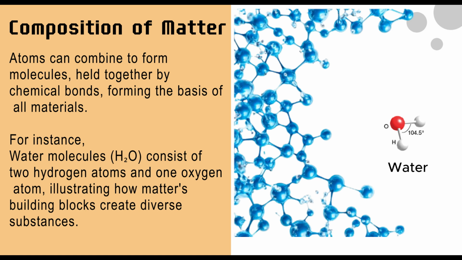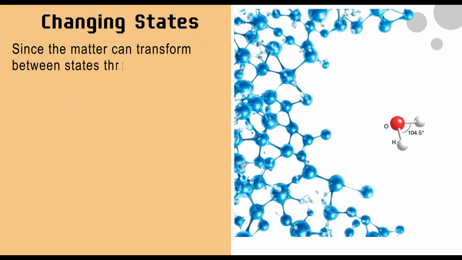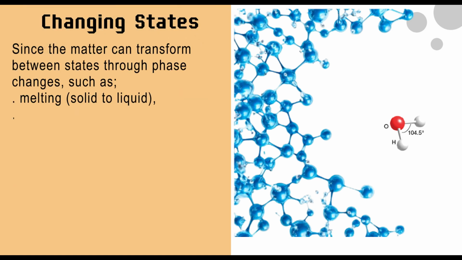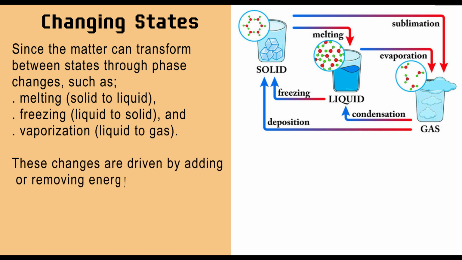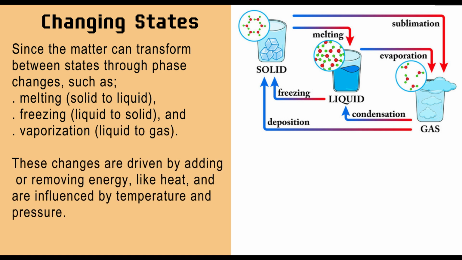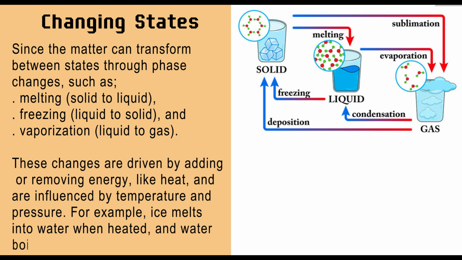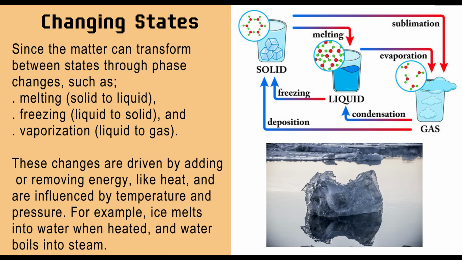diverse substances. Matter can transform between states through phase changes, such as melting, solid to liquid, freezing, liquid to solid, and vaporization, liquid to gas. These changes are driven by adding or removing energy like heat and are influenced by temperature and pressure. For example, ice melts into water when heated and water boils into steam.